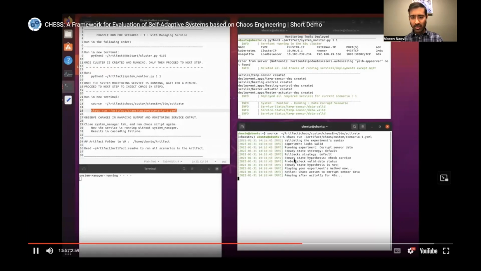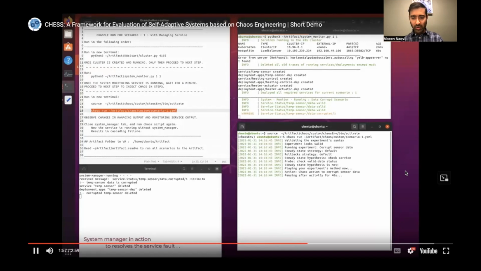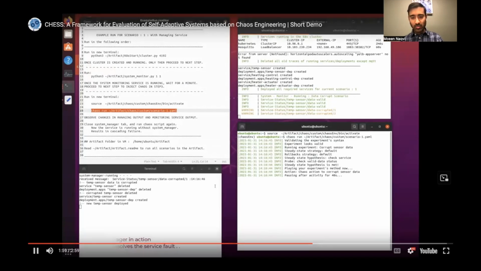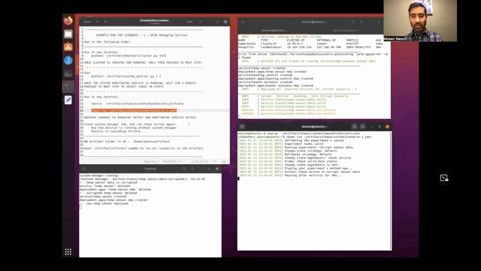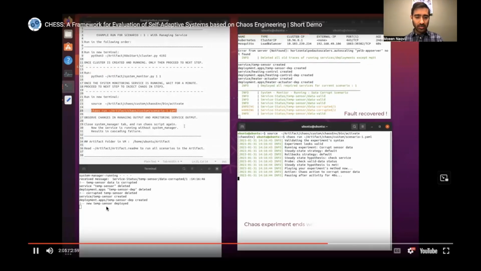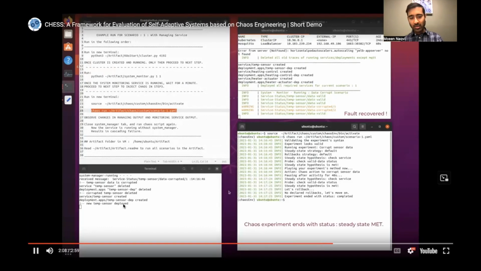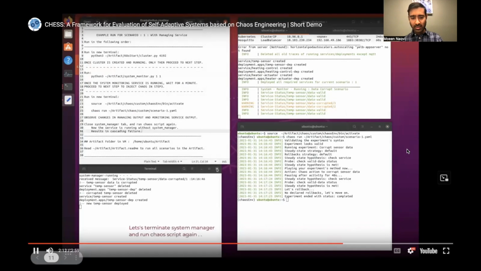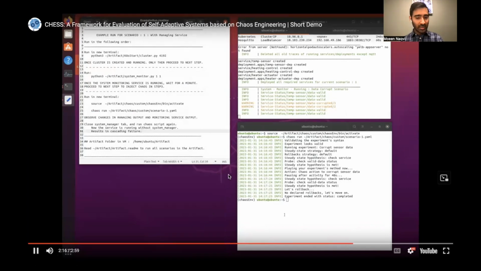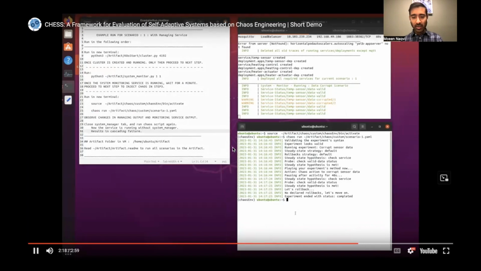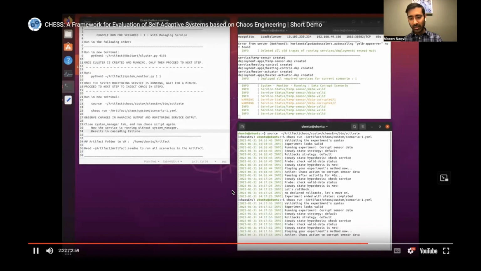And here you see a number of data corruption scenarios happening. And here you see the system has detected that there were failures and it has recovered the system from that. Now what we do is we terminate the system manager. So now there is no self-healing service running. And now we run the same chaos injection experiment again.